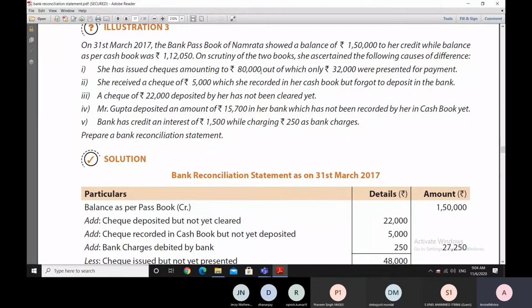Let us say Namrata has issued checks amounting to 80,000 rupees, out of which only 32,000 were presented for payment. So, since Namrata has issued checks amounting to 80,000 rupees and only 32,000 were presented for payment, we have to arrive at how much amount has not been presented for payment. And when we say presented for payment, we can conclude here that clearance has already taken place. In such cases, you have to assume that this has been cleared.